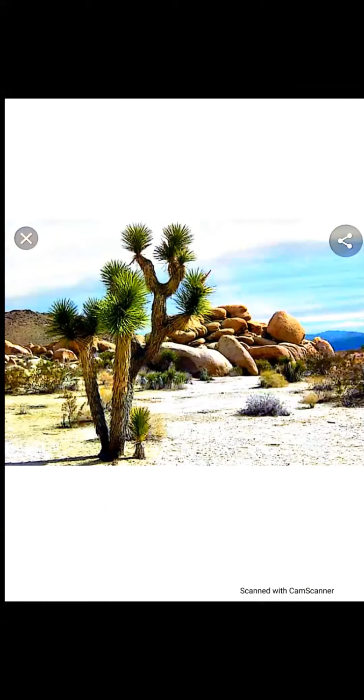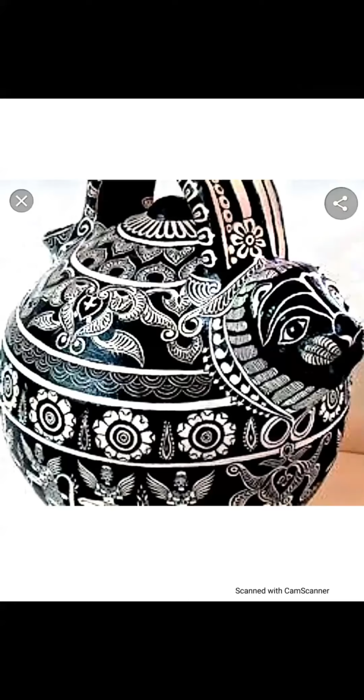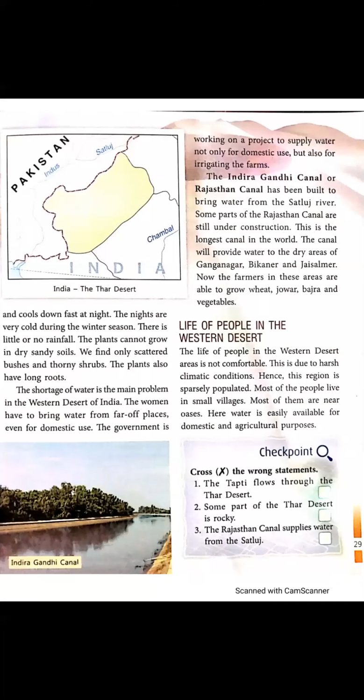Next is overgrazing. What is the meaning of overgrazing? Overgrazing is when the animals eat more than the available grass. When the animals eat more grass than is available in the field, and after eating the grass they spoil the land, they damage the land. That is called overgrazing.